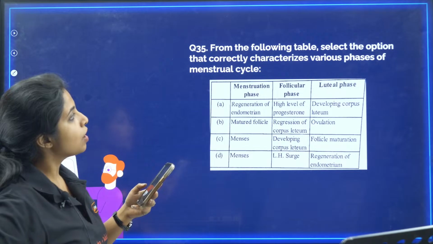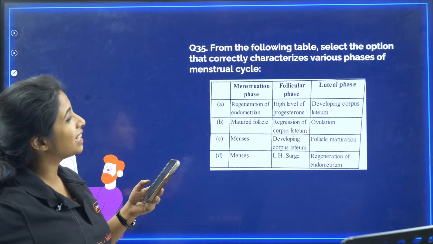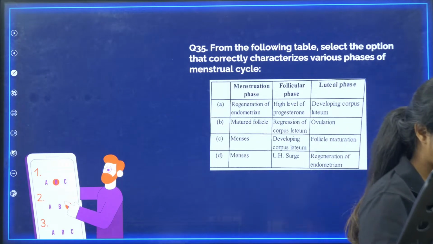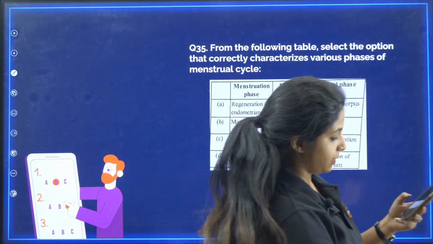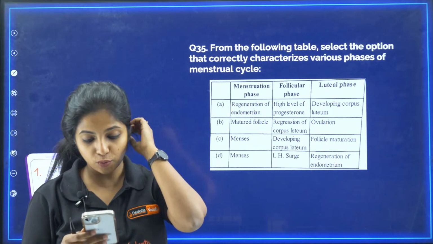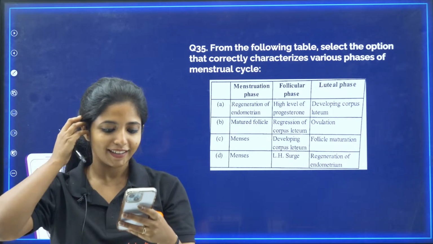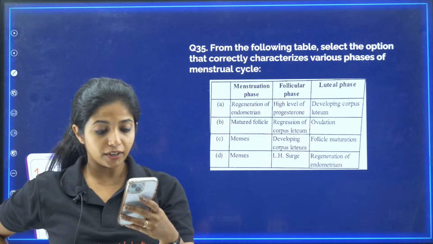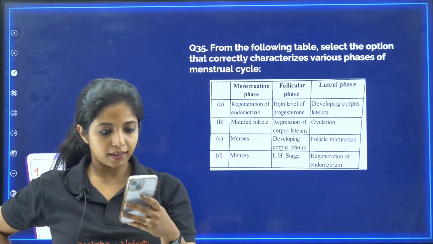Last question, okay. From the following table, select the option that correctly categorizes various phases of menstrual cycle. Now that is tricky, because there is some information that could not match up to what you have studied until now. Okay, works? Chalo. Now let me see who all got the answer correct until now.